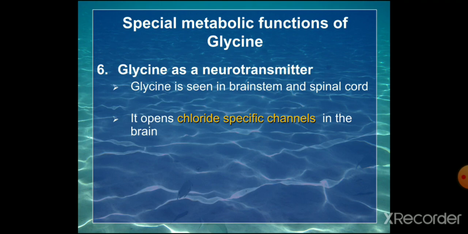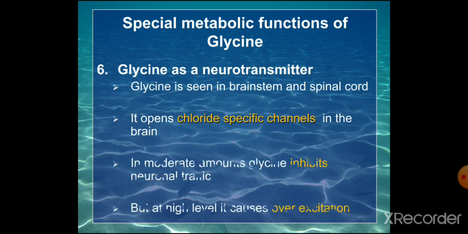Now the special metabolic functions. Glycine is acting as a neurotransmitter. We have already mentioned it. Glycine is seen in the brainstem and the spinal cord. It opens the chloride specific channels in the brain and spinal cord. In moderate amounts, glycine inhibits the neuronal traffic, but at high levels, it causes overexcitation.